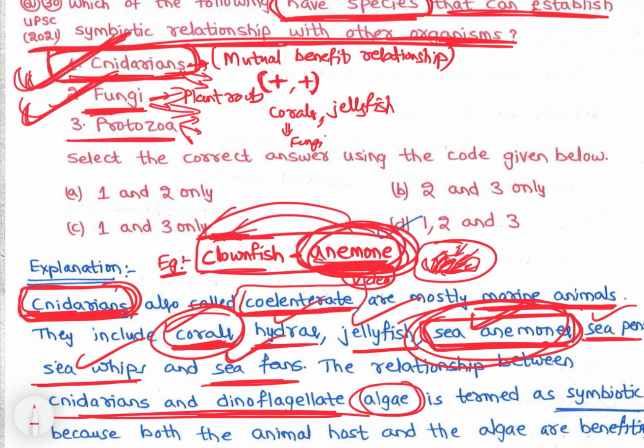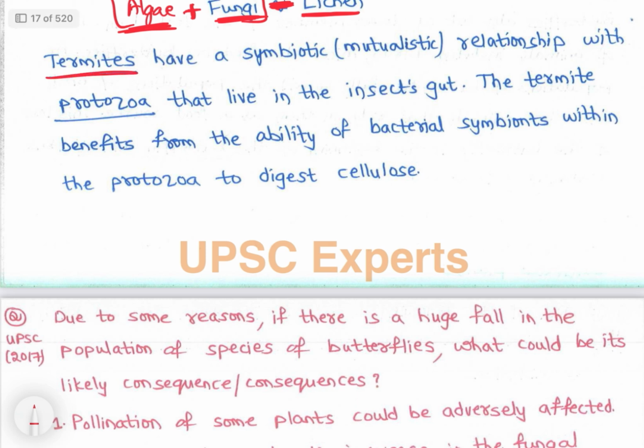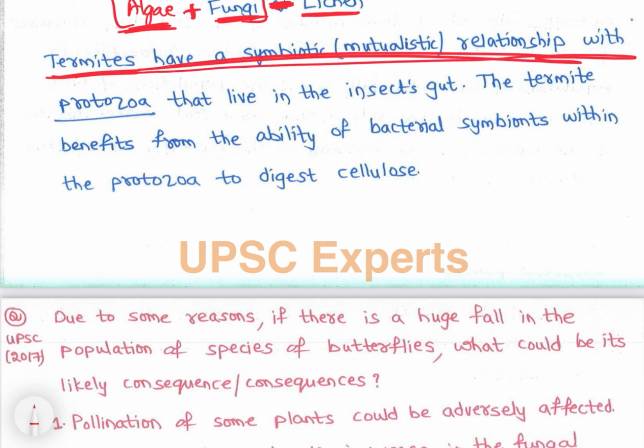And with respect to protozoa, let's write it. See, protozoa, termites, protozoa comes inside them. So protozoa have a mutual relationship with respect to termites, a symbiotic mutualistic relationship. So again, an important example. So what are termites? Termites are wood eating insects, right? Even in small houses, whatever eats the wood is termites. And in the termites' stomach there are protozoa,